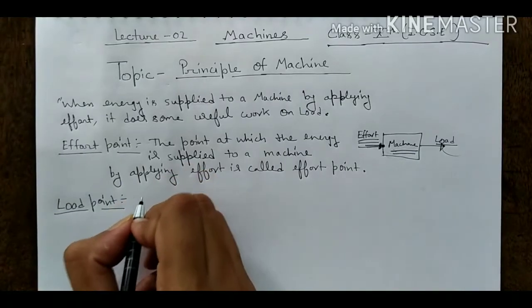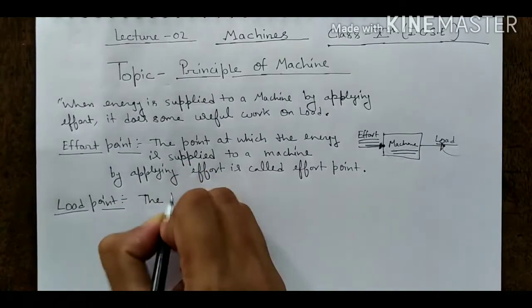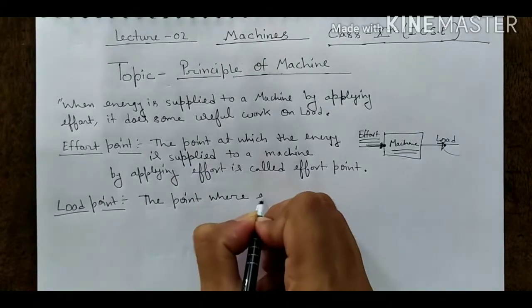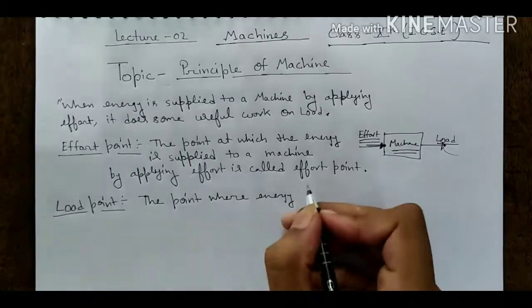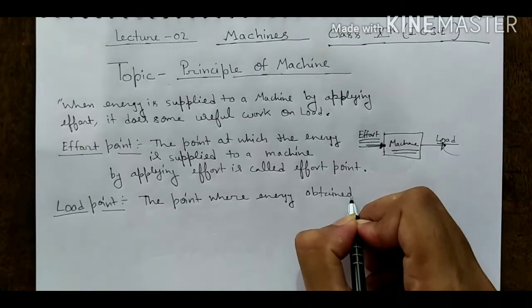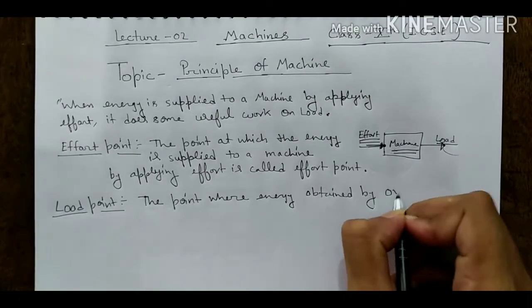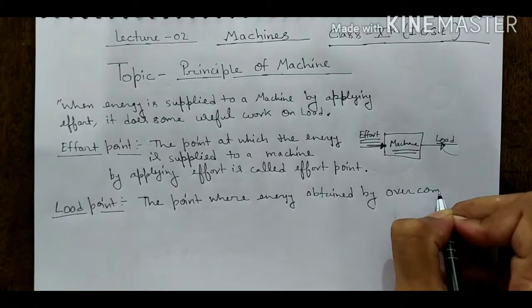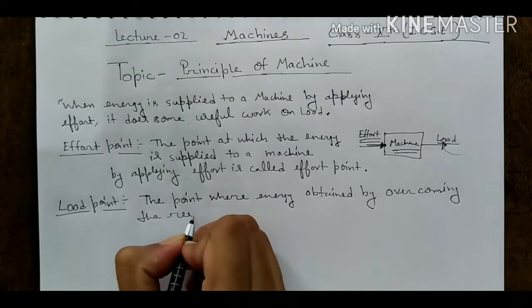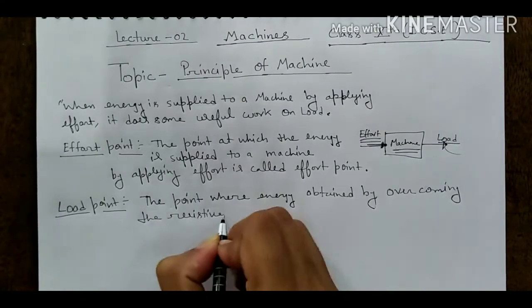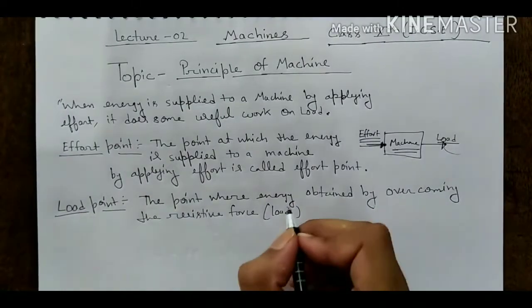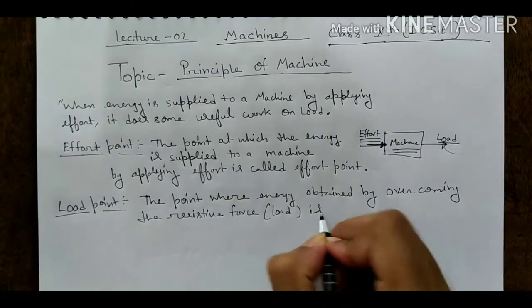So we can write: the point where energy is obtained by overcoming the resistive force, or load, is called the load point.